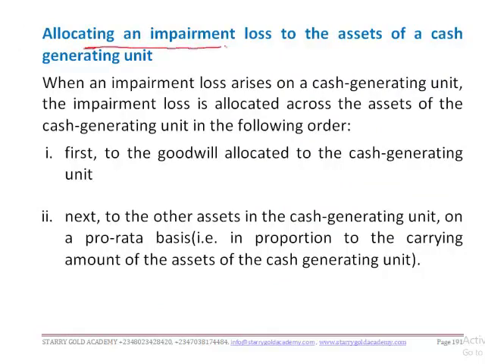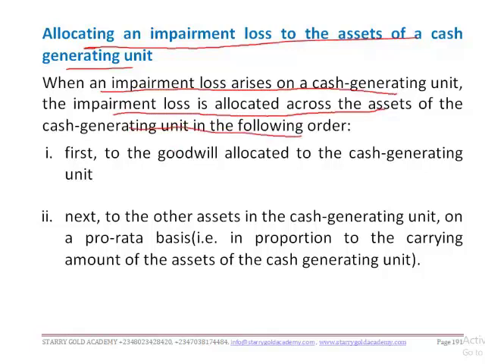Now, how do you allocate an impairment loss to the assets of the cash generating unit? When an impairment loss arises on a cash generating unit, the impairment loss is allocated across the assets of the cash generating unit in the following order. First, allocate to the goodwill of the cash generating unit.